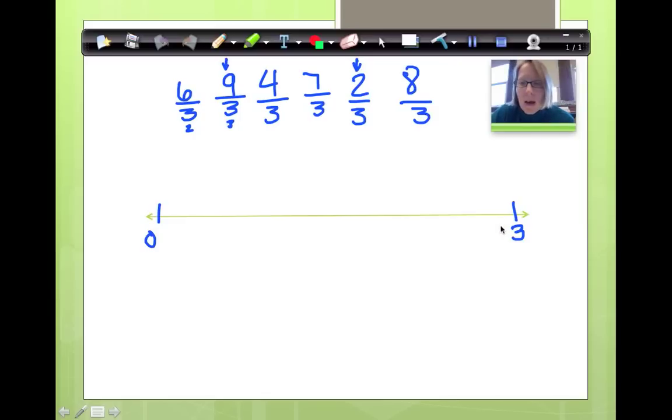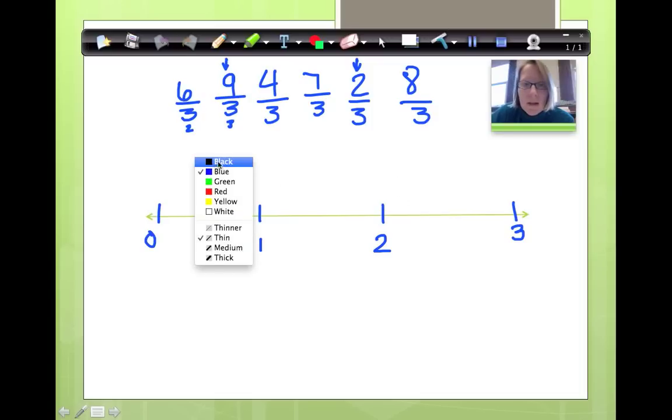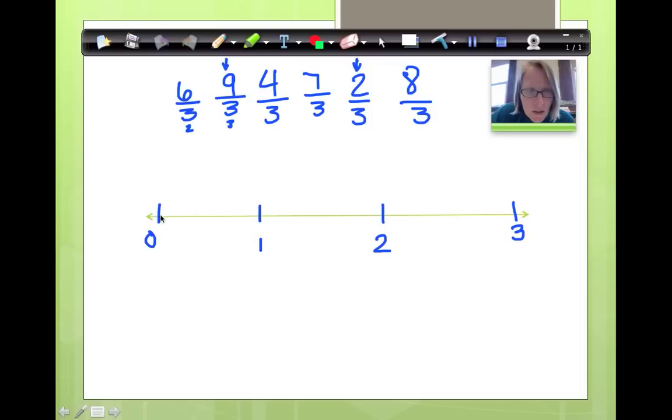Okay, now when I look at my number line, I need to put a 1 and a 2. So let's put a 1 and a 2. So here's a 1, and here's a 2. Okay, now I need to cut each one of my wholes into what? Thirds. Okay, so I'm going to do that. I'm going to cut them into thirds. So between here and here, I need to cut it into thirds. Now I'm going to cut this one into thirds. Okay, and then I will cut this one into thirds.